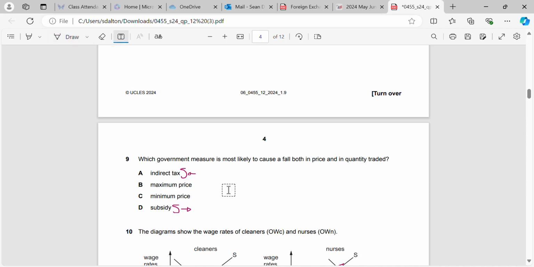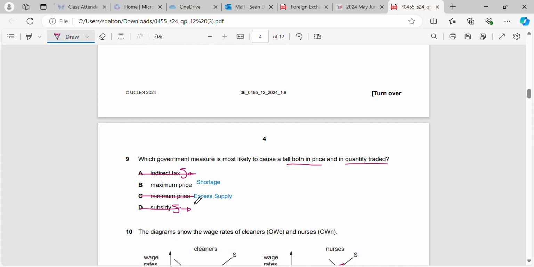If we have a maximum price, we would have a shortage, and if we have a minimum price, we would have excess supply. When we have an indirect tax, the quantity traded will go down, but the price will go up, and you can draw a demand and supply curve to show that. When we have a subsidy, the price would go down, but the quantity traded would go up, and you can see that by shifting supply to the right.